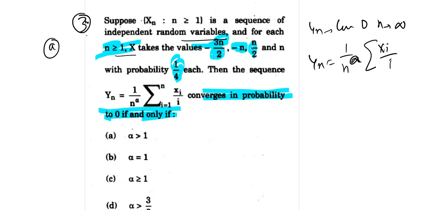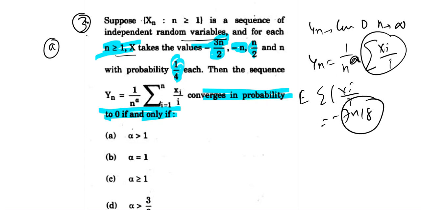So since ये जो summation है, this portion has an expectation E of summation of Xi by i. So this is minus 7n by a into h. Okay, so we need to examine the behavior of Hn. So हार्मोनिक सीरीज है यहाँ पर.